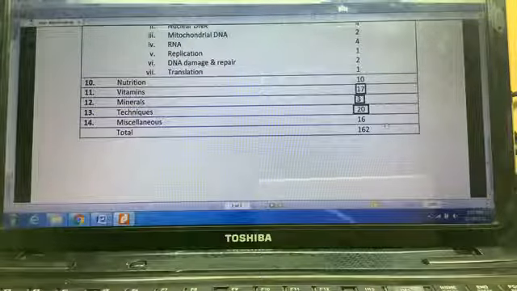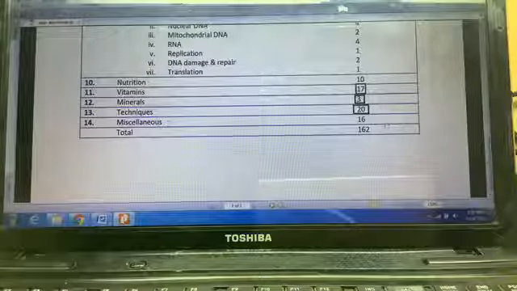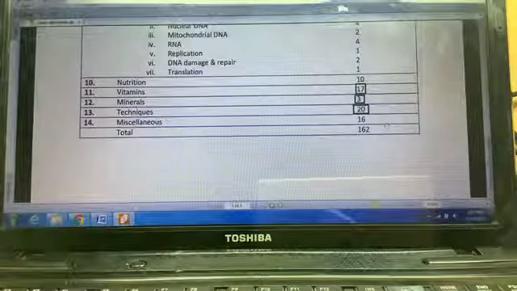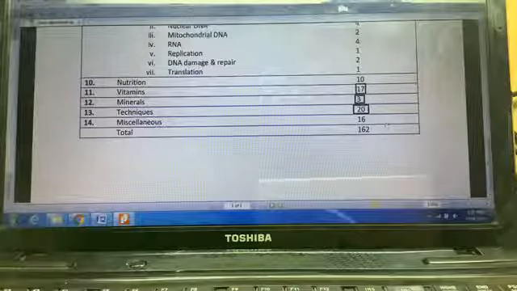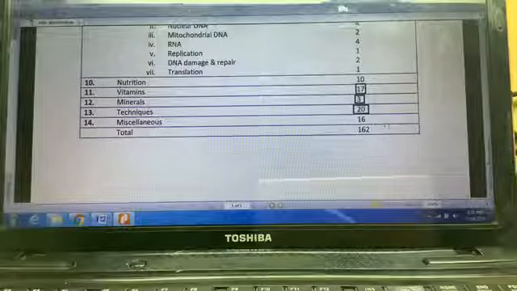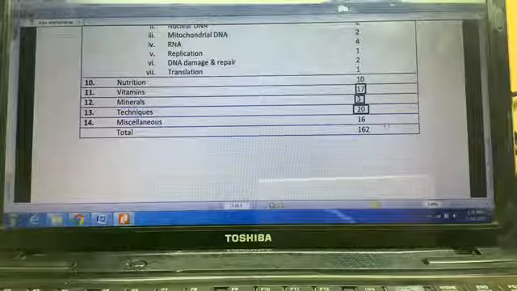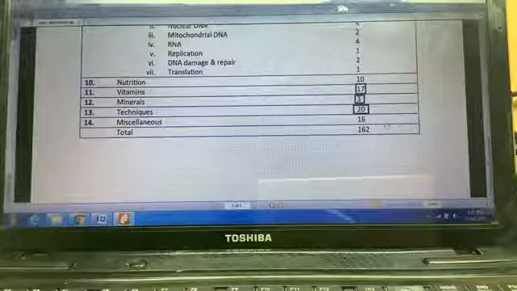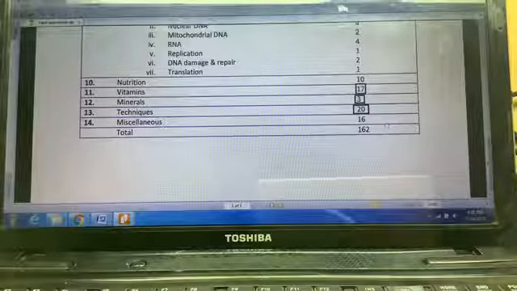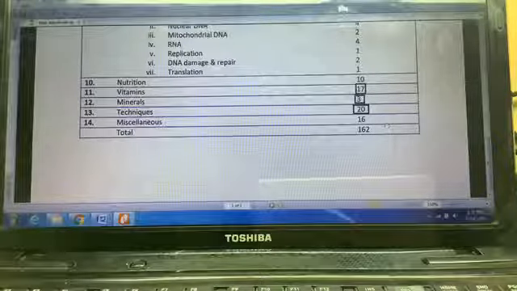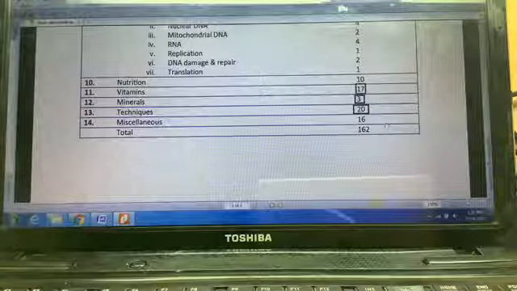Lastly, questions which cannot be clubbed in the major topics which we have highlighted at the top, I've clubbed them together in the miscellaneous. Some of them you can say are out of the blue questions which have been put in this section. So when we go through the papers, we will be covering all these questions one by one.